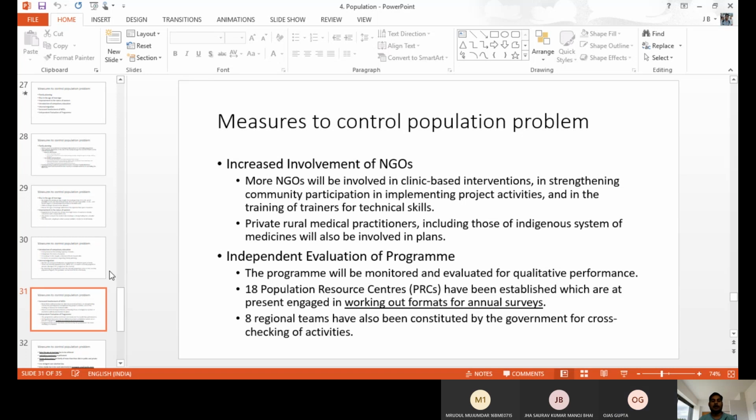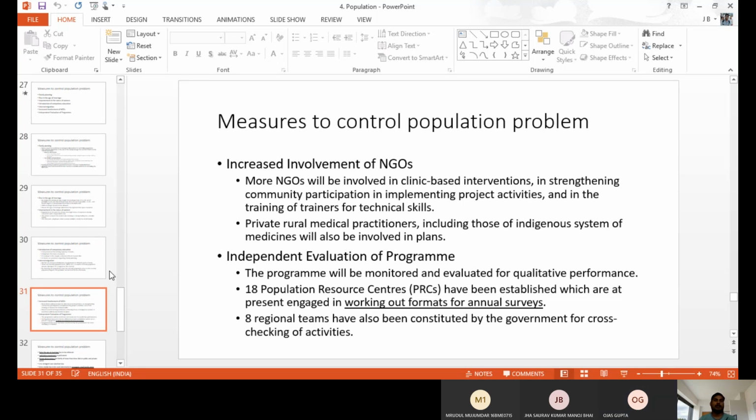So we have to encourage the number of NGOs to develop awareness and to create awareness about family planning, contraceptives, and the importance of childbirth. Like this, a number of things we have to develop through NGOs, and through that we can get awareness to the people.